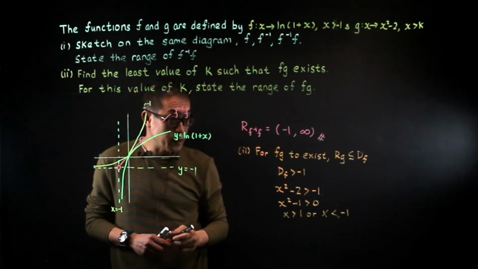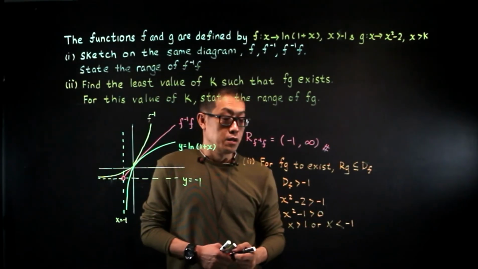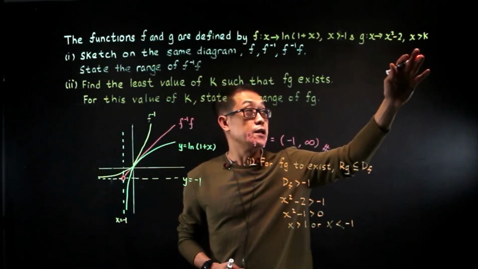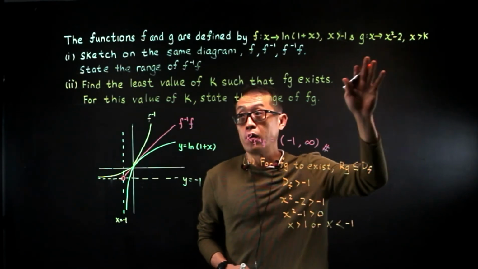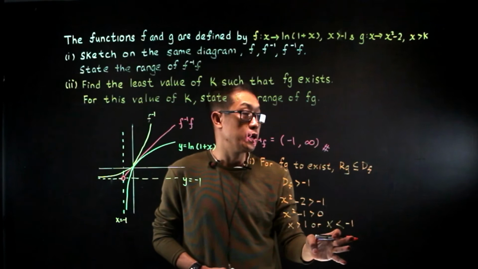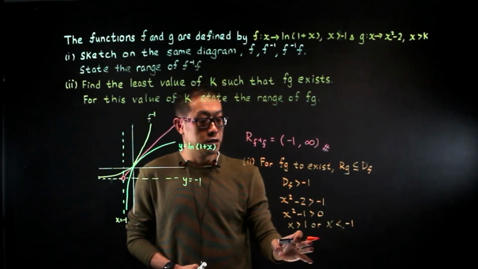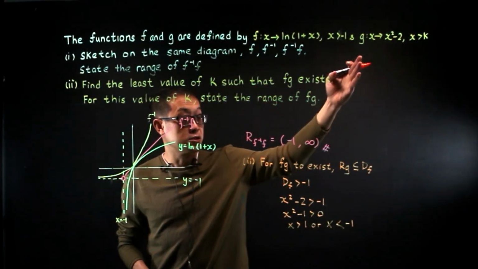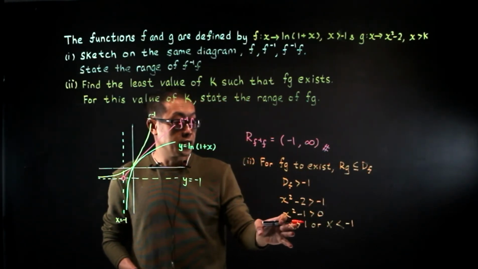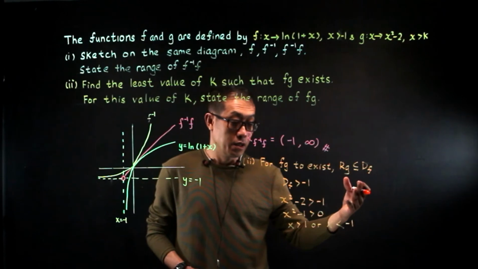Okay, now you find that over here x is greater than k. Now for f of g to exist, x must be greater than 1 or smaller than minus 1. So since x is greater than k, the least value of k will be 1.